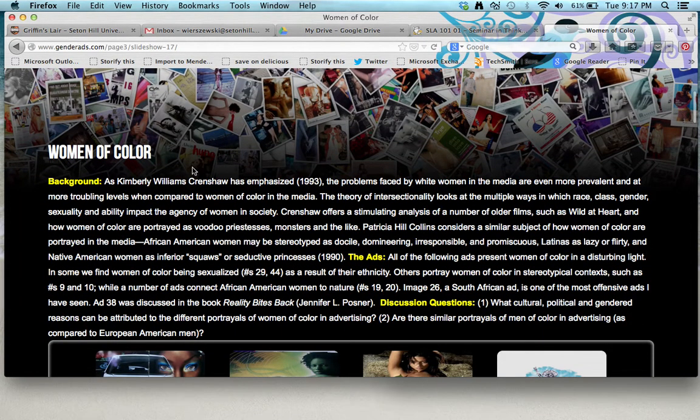Okay, so here we have academic citation. And you don't want to just stop with like, oh God, there's a citation. This is an awesome site. You want to actually look and see, is it a good citation? They're not just citing Joe Schmo, but this looks like an actual article about women in the media. Here's another article, Patricia Hill Collins.